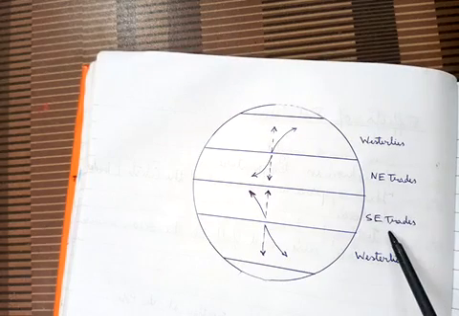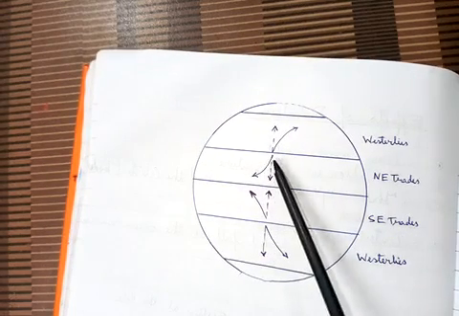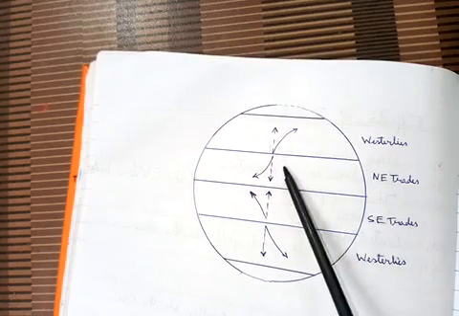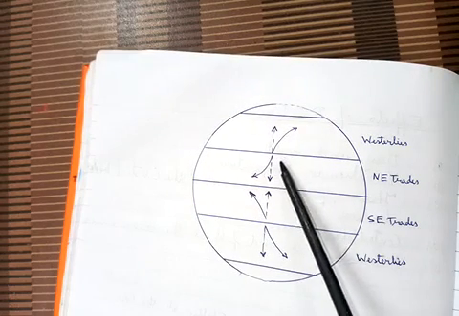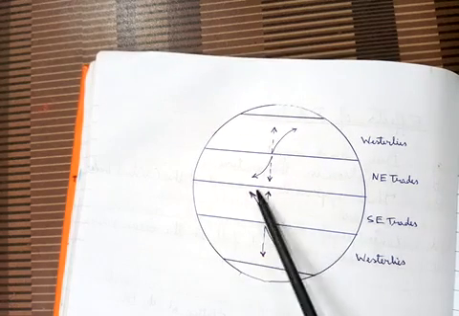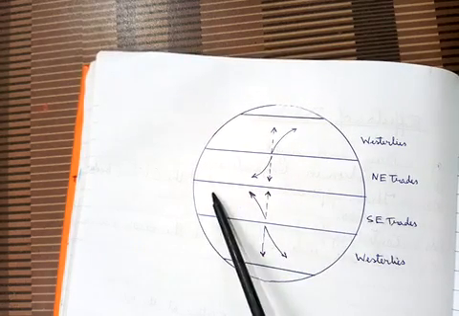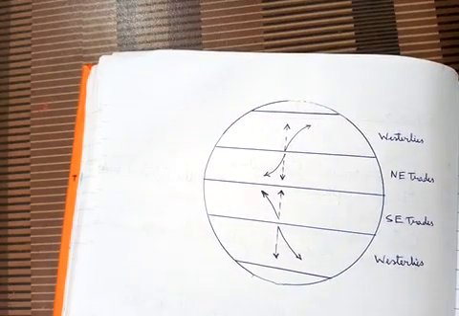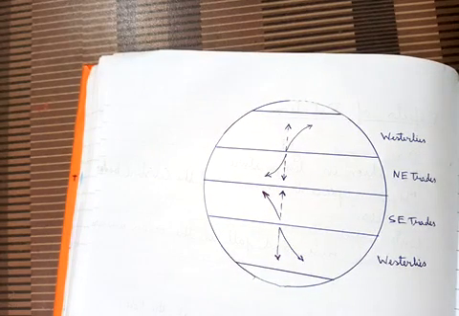Usually all of you know both the northeast trade and the southeast trade winds move from the horse latitude towards the doldrums. The doldrum is a low pressure belt on the equator. You will come to know about it in the next chapters.